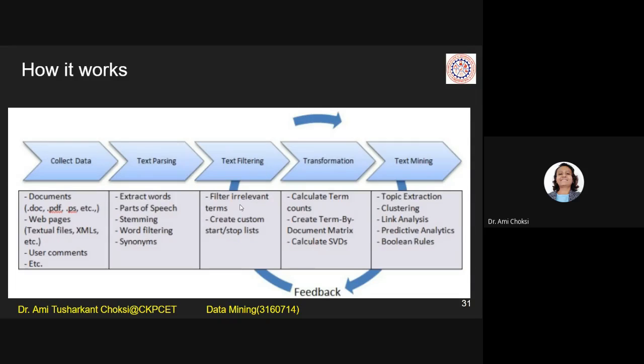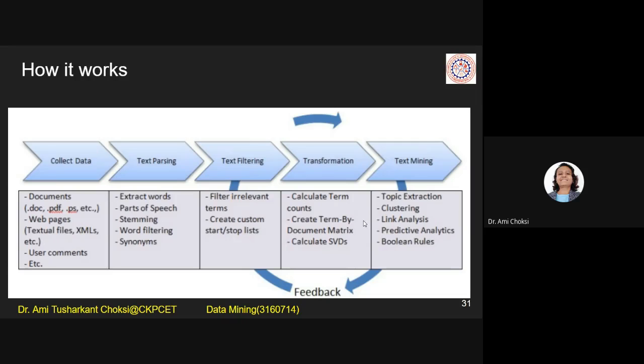Text filtering: filter irrelevant terms. The terms which are not at all useful to us, remove them, right? Create a custom stop list. Whatever is required for our application, that way we will create the stop list. Then transformation. Now, what is that? Calculate term counts. If the word, say, run is found 5 times in the document, we count the term count, right? We are counting that.